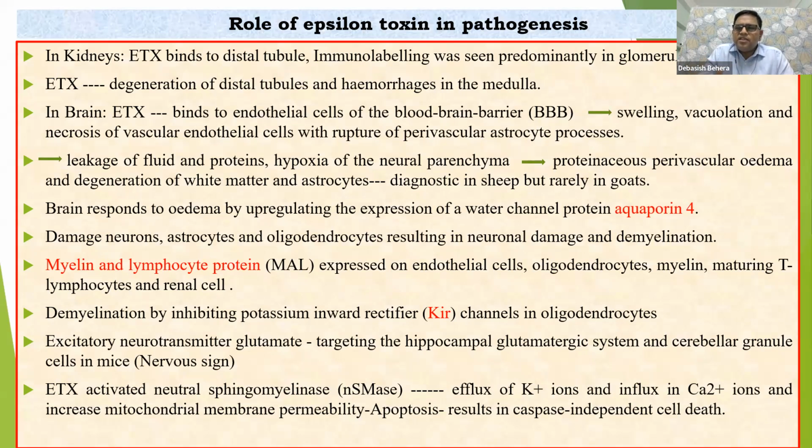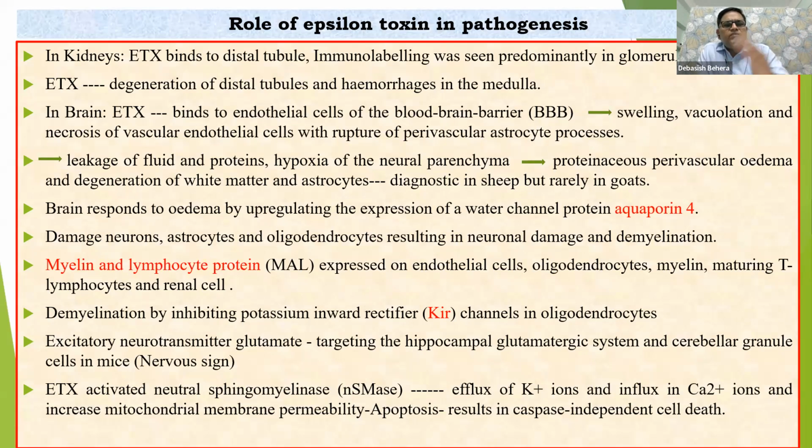Then we are going to get this type of condition: damage to kidney, damage to brain. There is edema, there is necrosis. Only where the receptor is present, and this type of receptor we don't get in other organs. That's why the extent of damage is limited in other organs in comparison with these three organs, that is your intestine, kidney, as well as brain particularly. So here what happens? Demyelination.